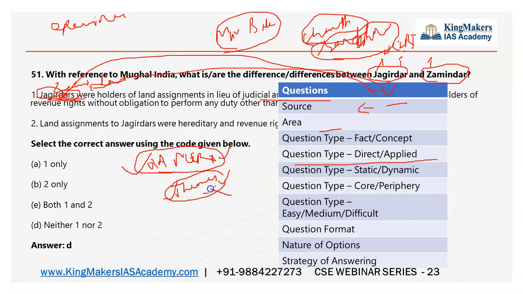Themes is very easy to read. It is better you read Themes first, make a note, and then study old NCERT. But stick to old NCERT for revision. For Themes, you can just make a note and read. I think you can buy a hard copy of old NCERT and manage with the soft copy of Themes. That is better, because a soft copy of old NCERT is not very good. For Themes, you can have the soft copy, so you are not wasting your money. Do read both of these.